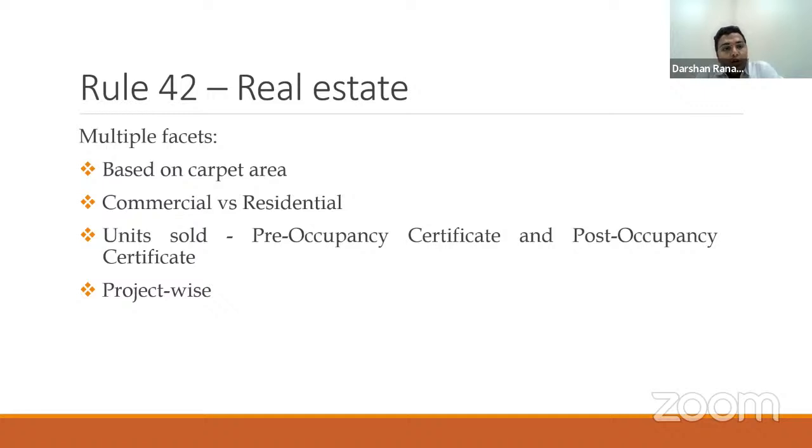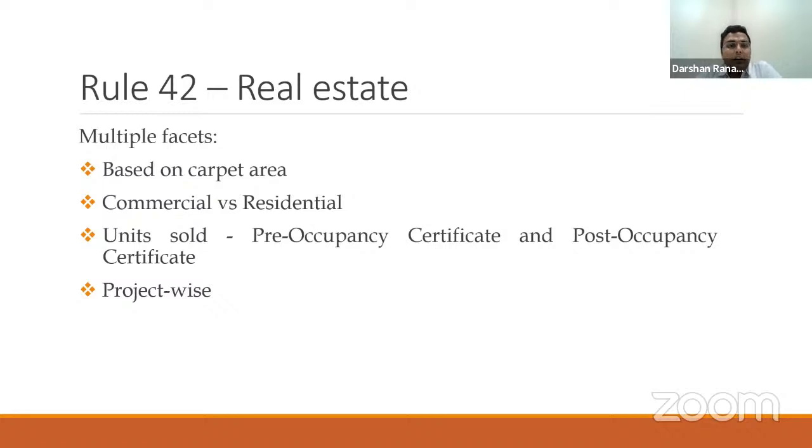Further, you have to also break up your carpet area into units sold before receiving OC and units sold after receiving, or units unsold at the date of receipt of OC. And accordingly, your eligible versus ineligible ITC will be determined from the common credit. And this calculation has to be done for each project. A real estate company may have multiple projects going on, but this Rule 42 has to be applied for each project separately.